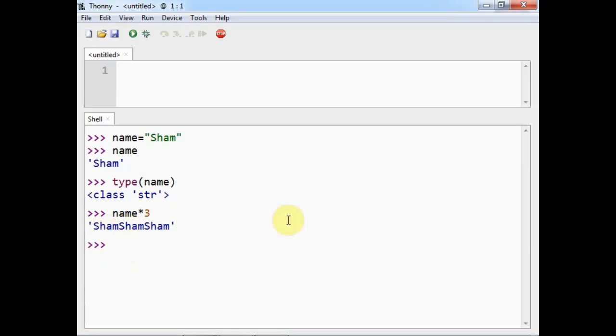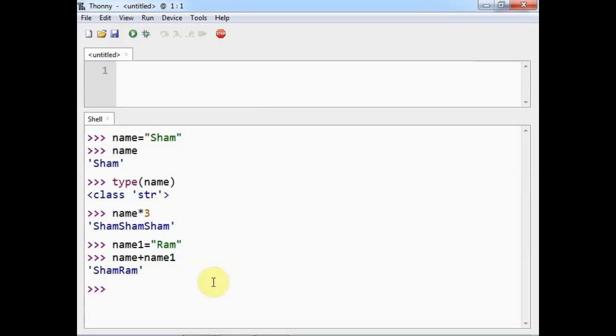If I want to concatenate two or more strings, I can say, suppose name1 is equal to Ram, and if I say name plus name1, then it will display the concatenation of both strings. As I said, a string is an ordered collection of characters.